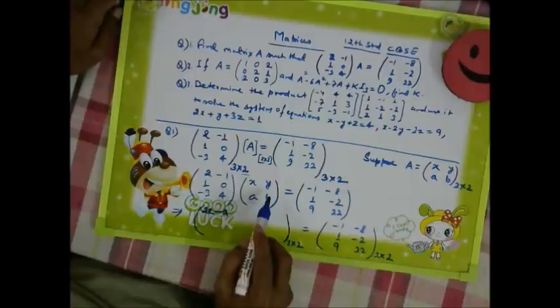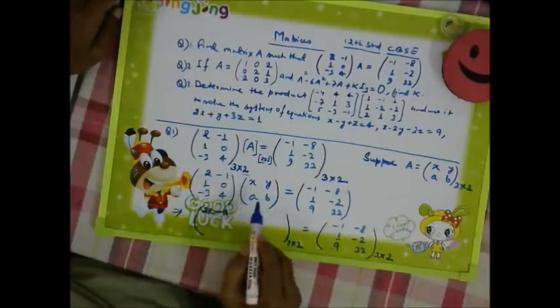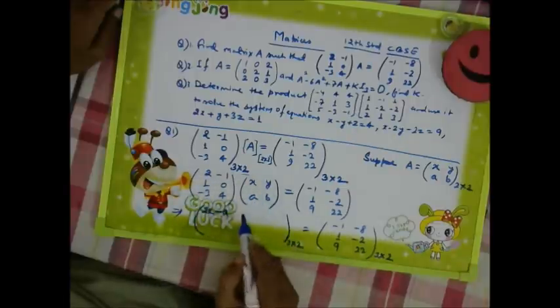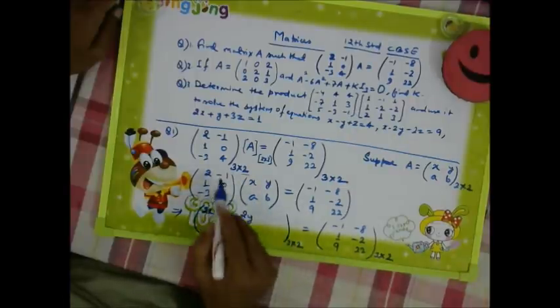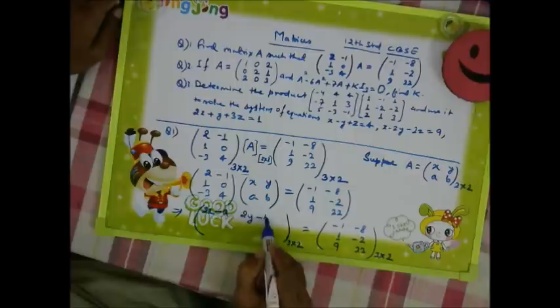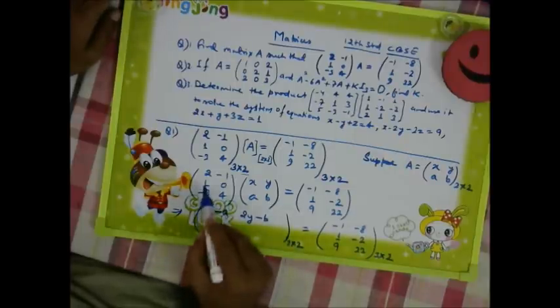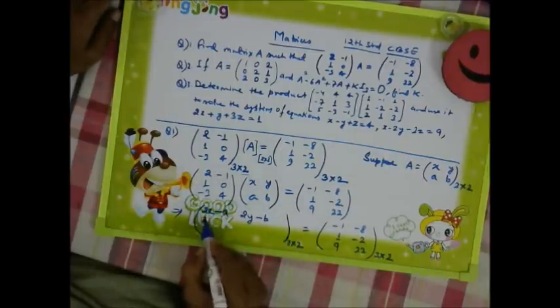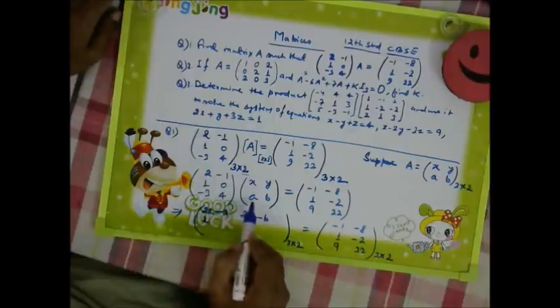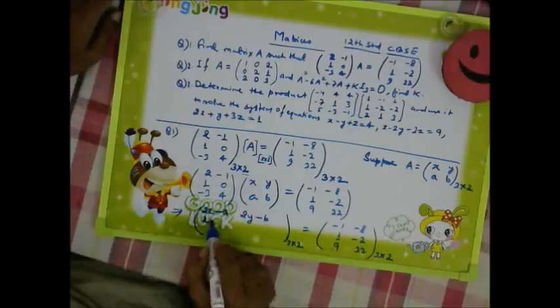Similarly, we will be multiplying with this Y, B. So 2 into Y, 2Y, minus 1 into B, minus B. Now 1 into X, X, and 0 into A, so it will be 0 only, so X plus 0.